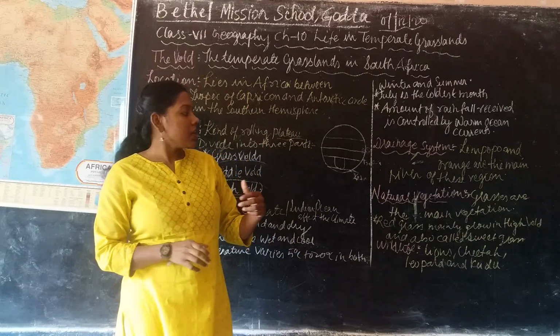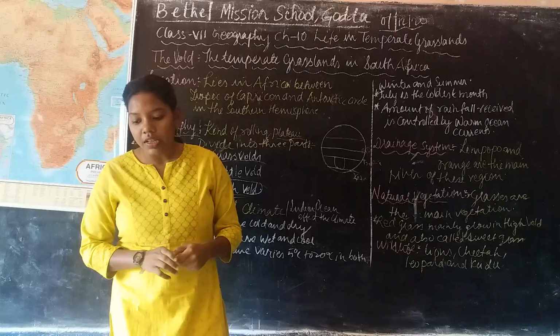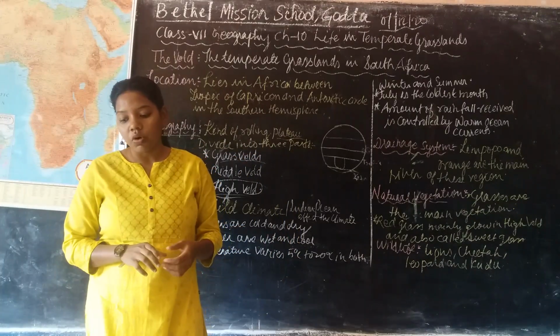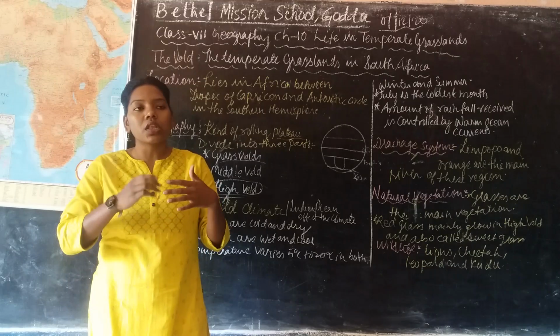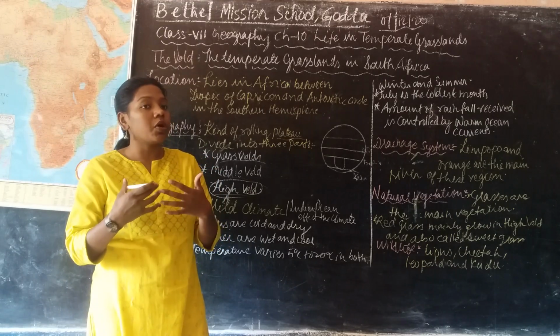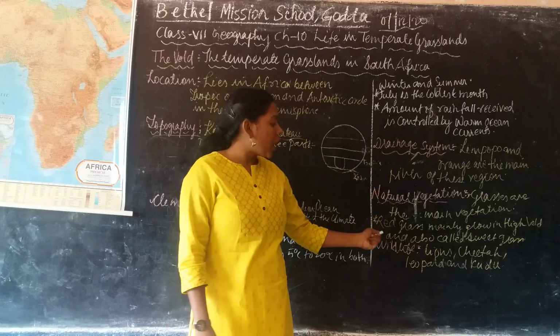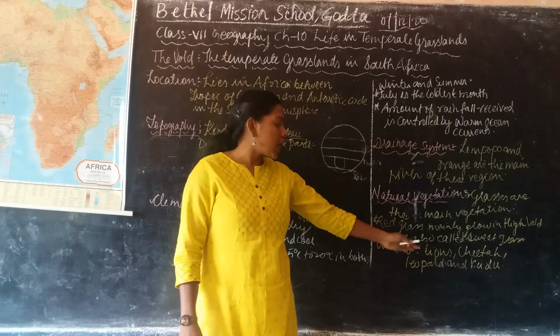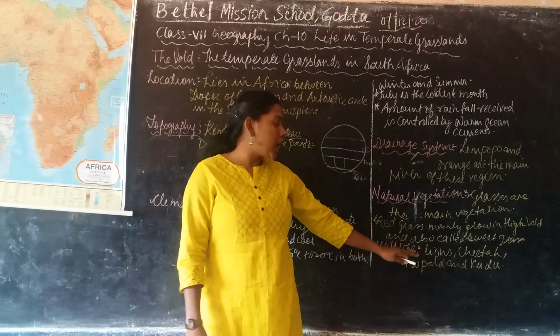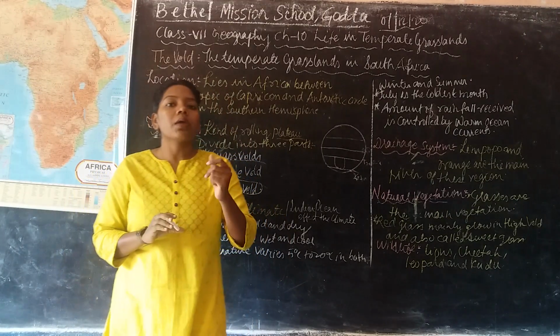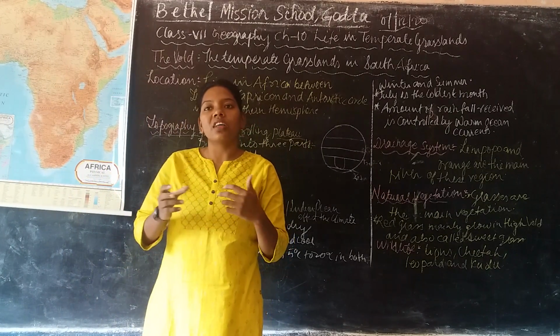Some of the other plants are thorny bushes, marula and acacia. These are the important plants which also grow here in the veld grassland. Some of the wildlife adapted to the region are lions, cheetah, leopard, and the kudu. The kudu is a type of deer, a species of deer.